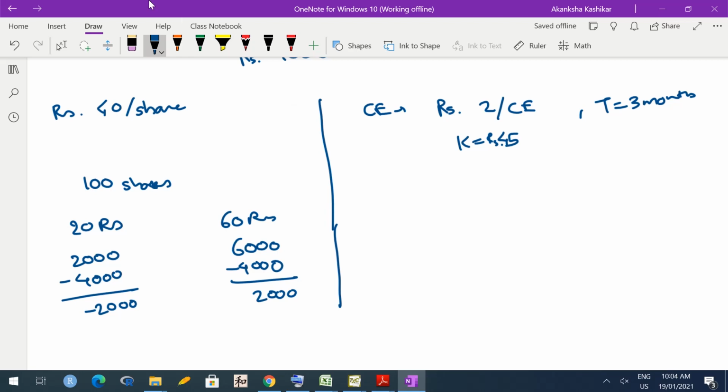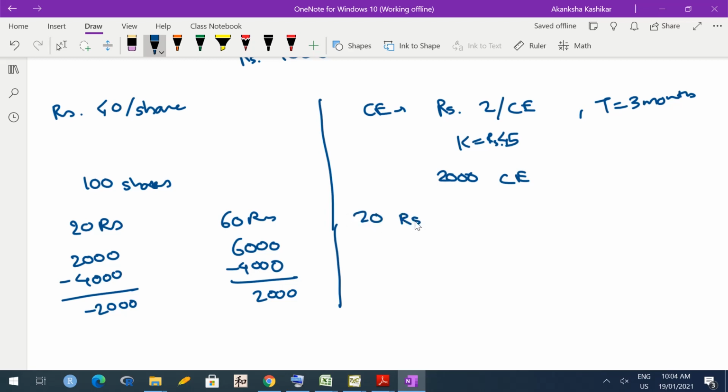So suppose he wants to invest the entire 4,000 rupees in call options. Then how many call options can he or she buy? They can buy 2,000 call options. Okay. Now what happens in both these scenarios? What happens if share prices go up or down?